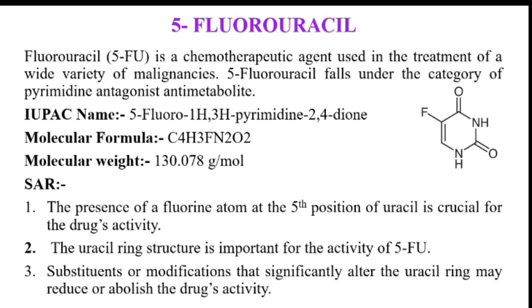The second drug is 5-fluorouracil. It comes under the category of pyrimidine antagonist antimetabolites. Molecular formula is C4H3FN2O2. Molecular weight is 130.078 grams per mole. SAR: the presence of a fluorine atom at the 5th position is essential for the drug activity. The uracil ring is important in this structure. Substitution or modification on the uracil ring may reduce or diminish the drug's activity.